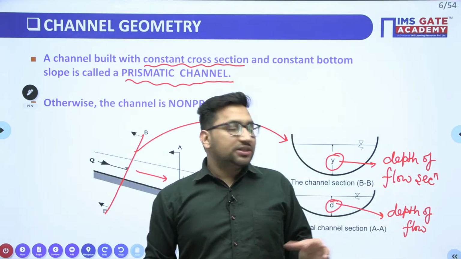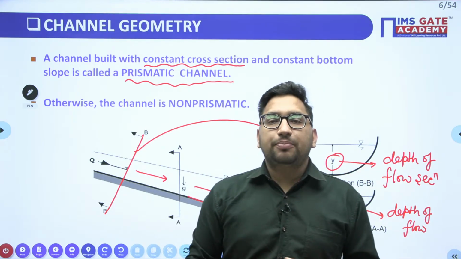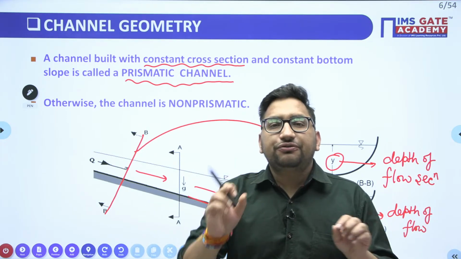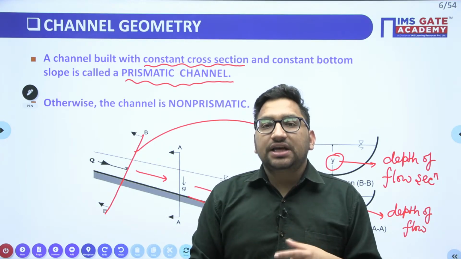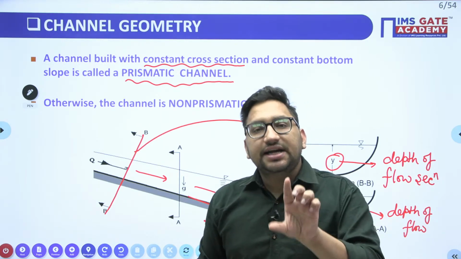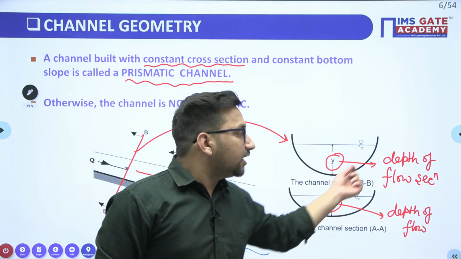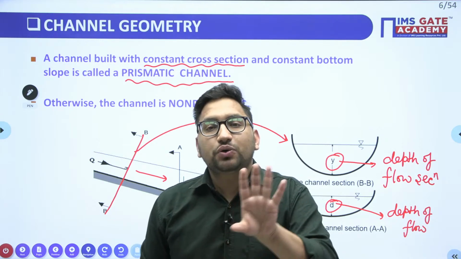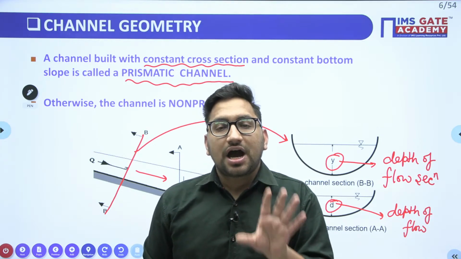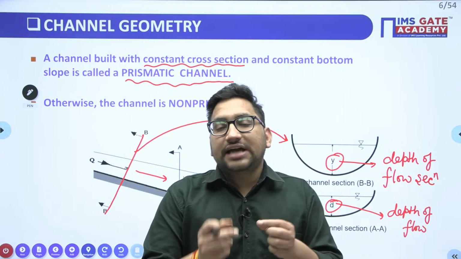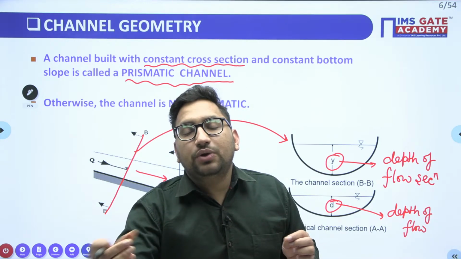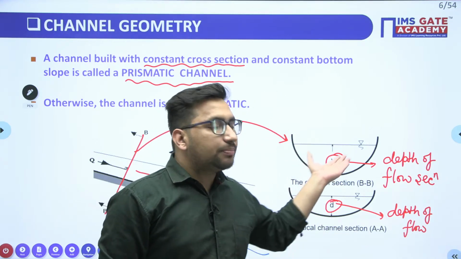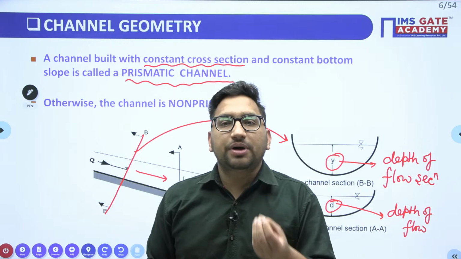That will depend upon the characteristics of this particular cross section. So there are different geometrical parameters related to this cross section, which will help you to analyze the type of flow. Our main agenda is to analyze the type of flow, what will be the discharge through any particular channel. Clear?